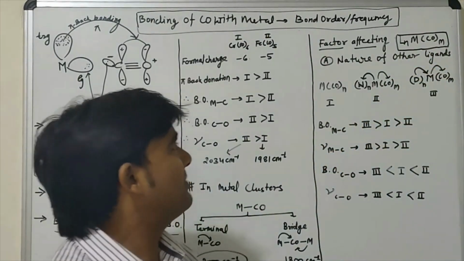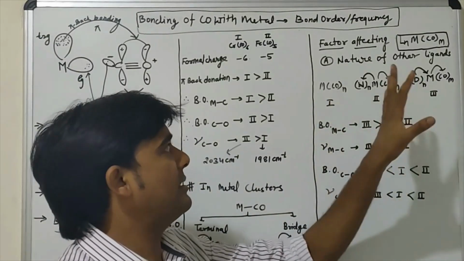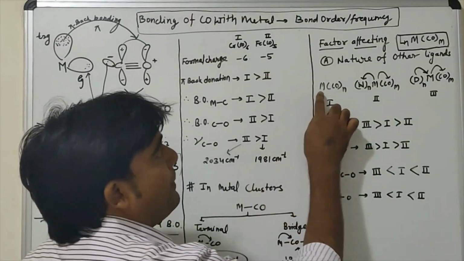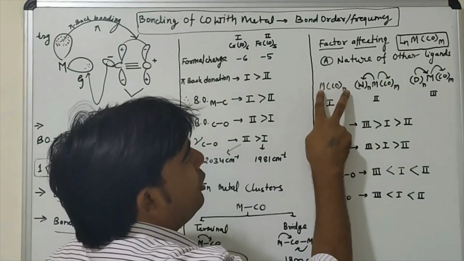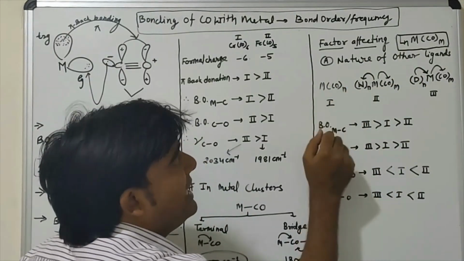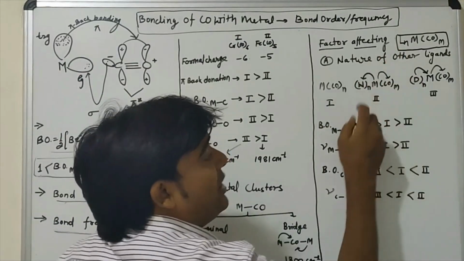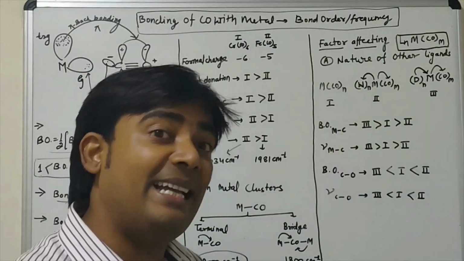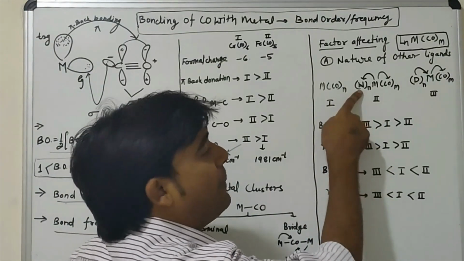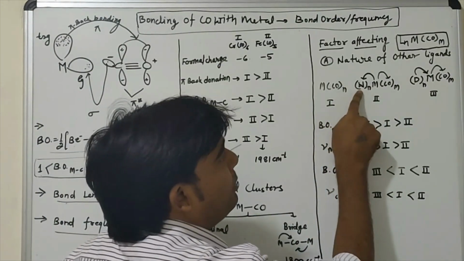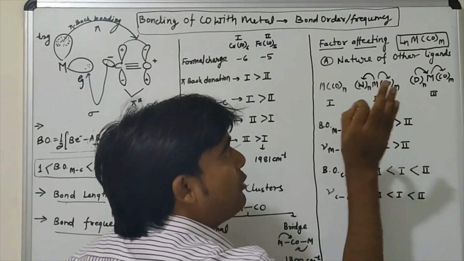Now if we consider three examples like this, here is a pure carbonyl complex, that means L is carbonyl. So overall this is a pure carbonyl complex. If this L is any electron withdrawing group, I represent the electron withdrawing group by W.